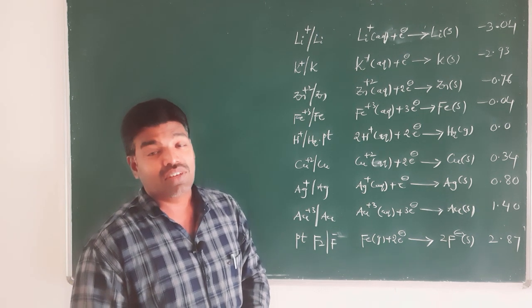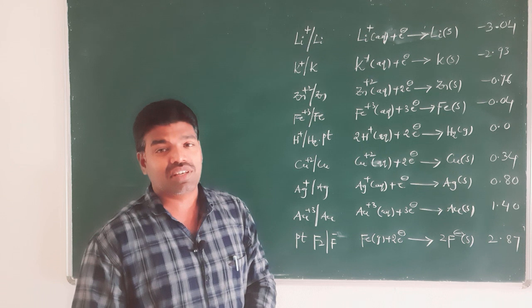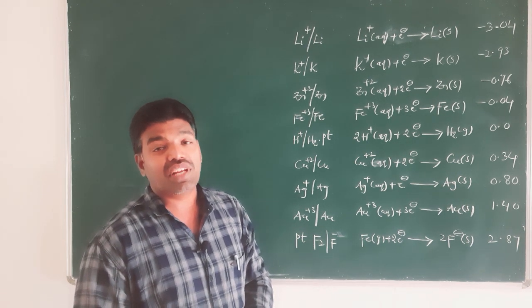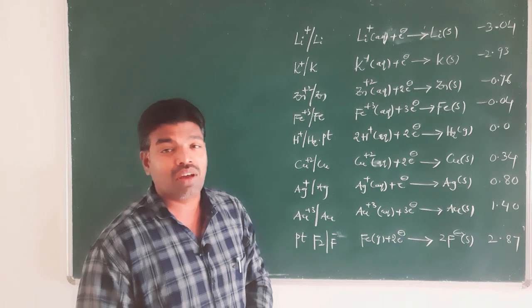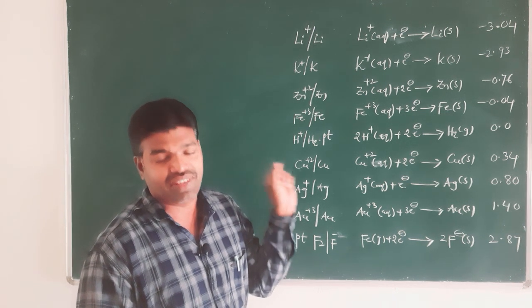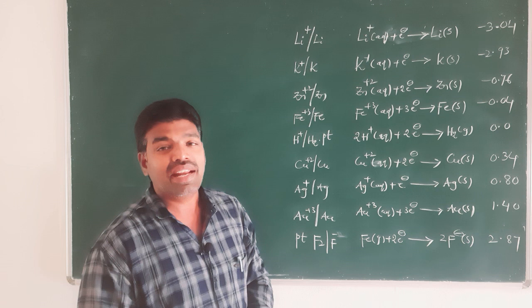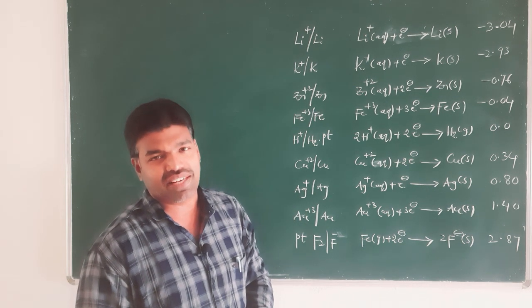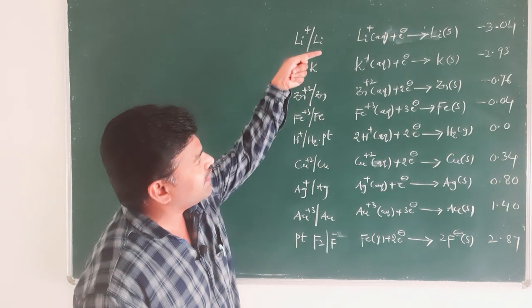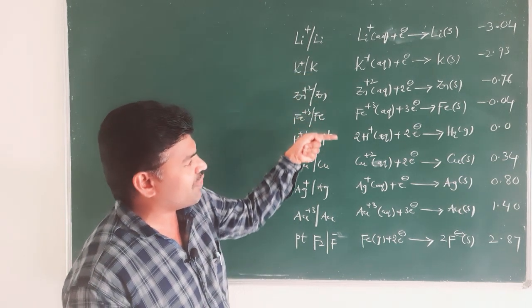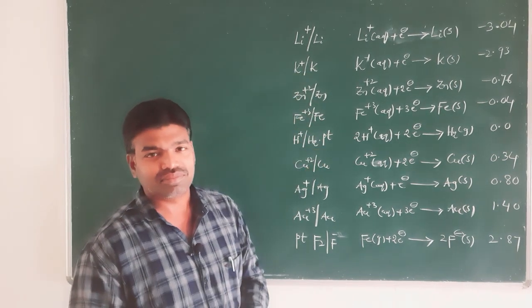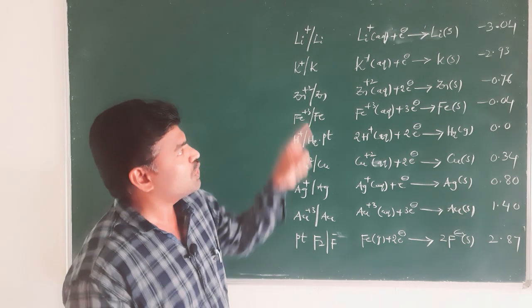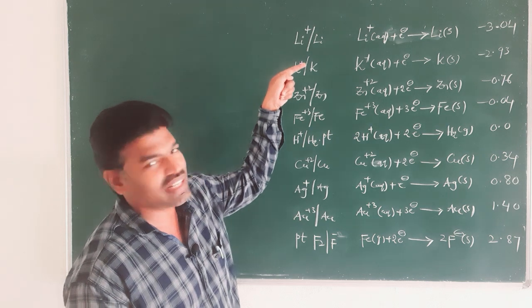I repeat, as per IUPAC convention, the potentials of electrodes are tabulated for reduction half cell reactions. So, you can find that all these reactions are reduction half cell reactions, right. So, this is electrochemical series.